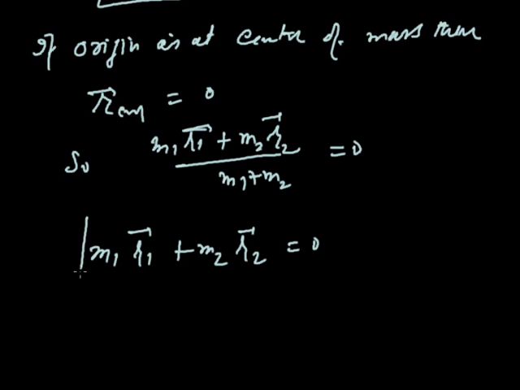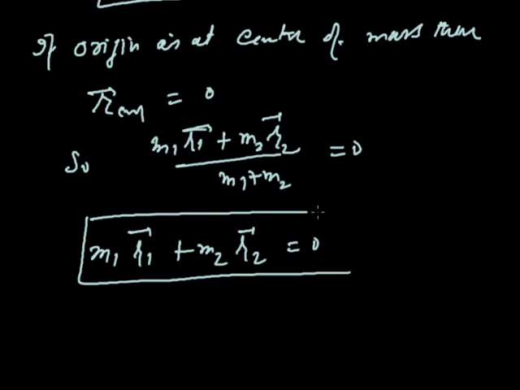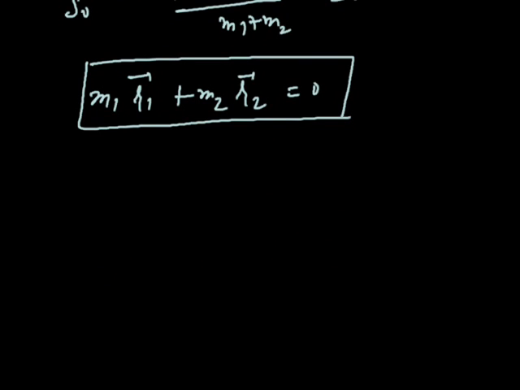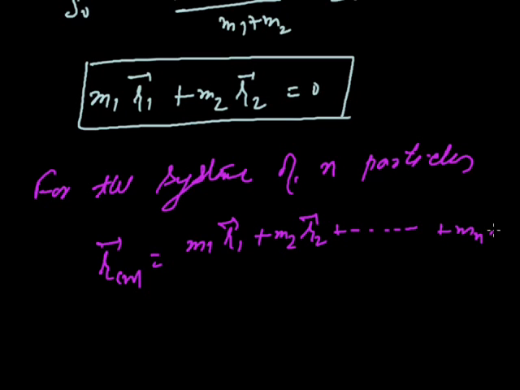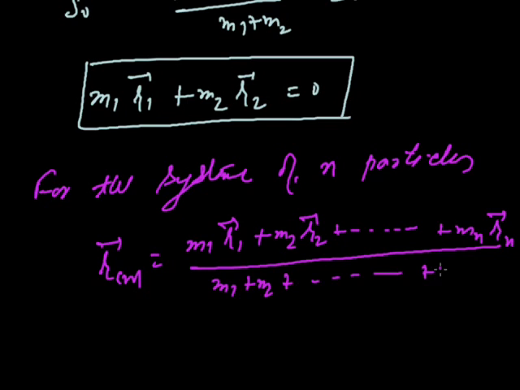As in the previous definition, for a system of n particles, we can write R CM will be m1 r1 plus m2 r2 plus up to mn rn divided by m1 plus m2 plus up to mn.